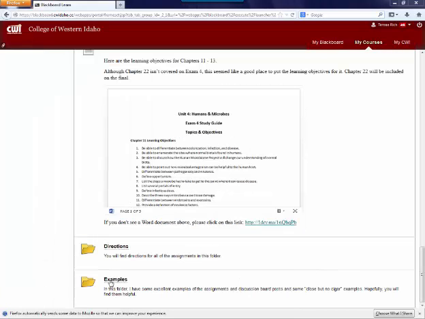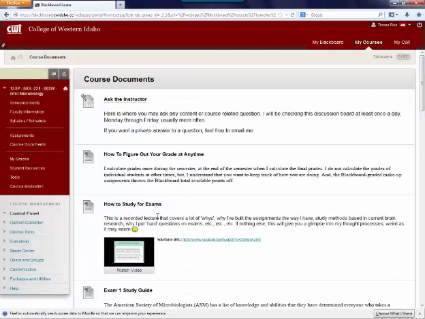Below the directions, I have a folder with examples. So when you're first doing an assignment, you're probably not going to be sure what I want. You can come here and check some examples. I have some excellent ones, and I have some that are close but no cigar, so that you can see basically what I'm looking for.